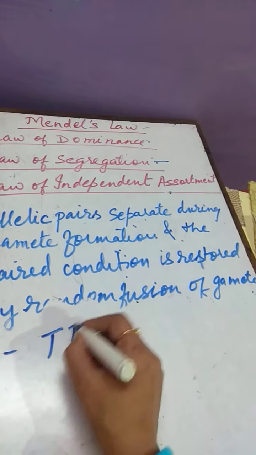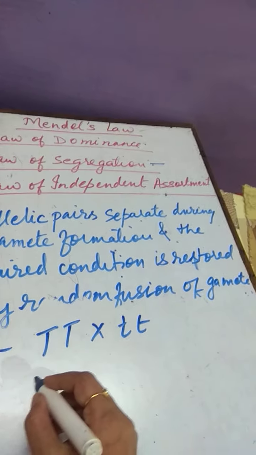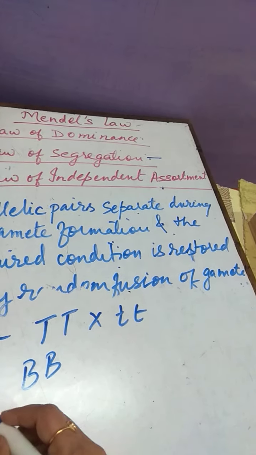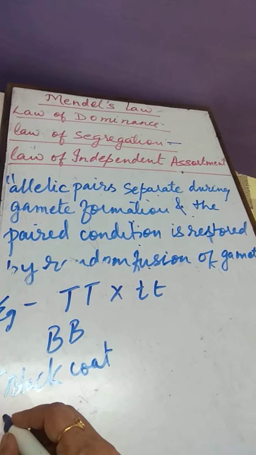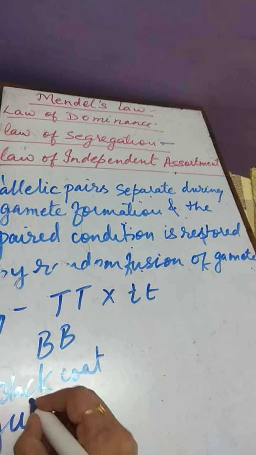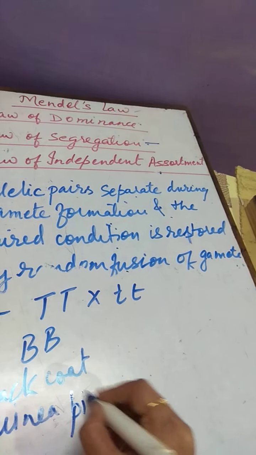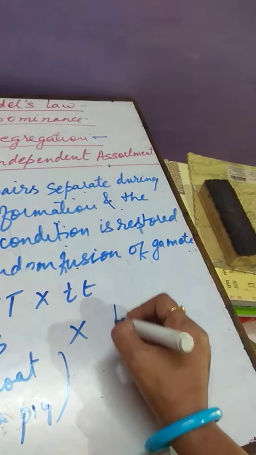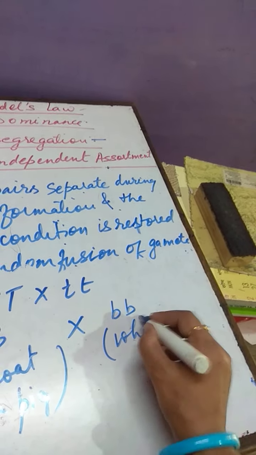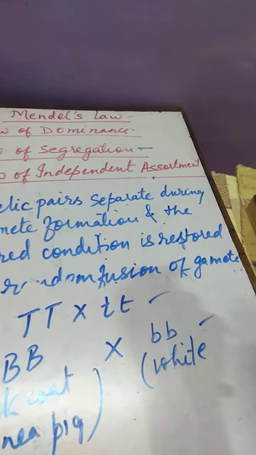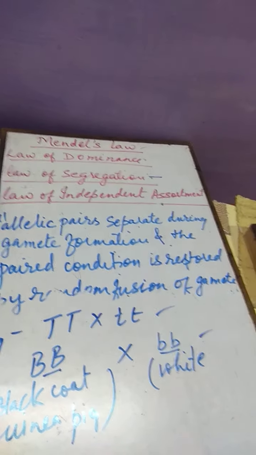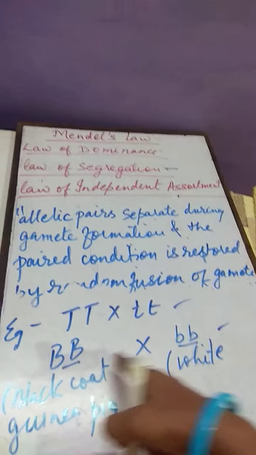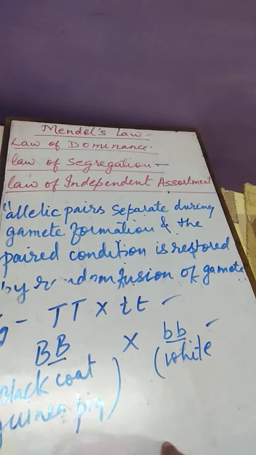Either take a cross between tall and dwarf, or you can take a black coat guinea pig with a white coat guinea pig. Clear? So, by giving these two examples, you can explain the law of segregation. Means either you are getting black or white. The guinea pigs in a future generation also, they are not mixing their character. This shows purity of gametes.